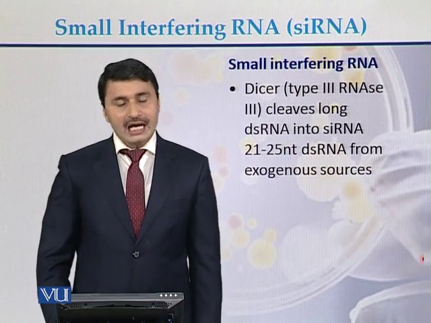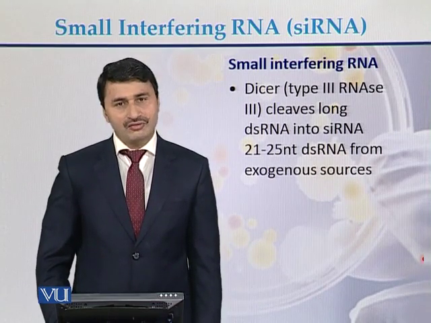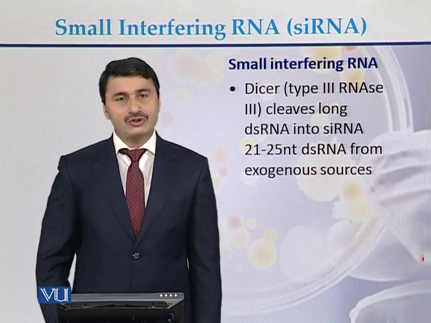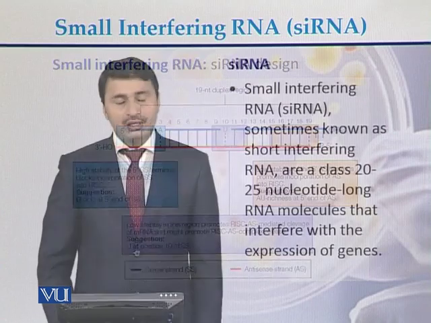Dicer, a type 3 RNase, cleaves long double-stranded RNA from exogenous sources into siRNA 21 to 25 nucleotides long. Here is the diagram of the small interfering RNA design, 19 nucleotides long. This region is the 5' region, and this is the 3' hydroxyl region. This strand is called the sense strand and this strand is called the antisense strand of the siRNA.